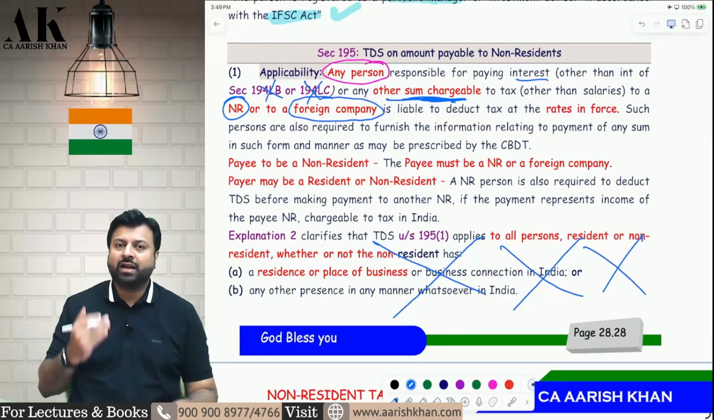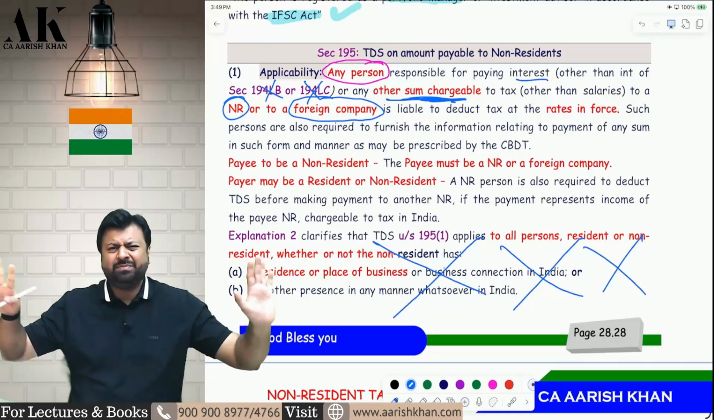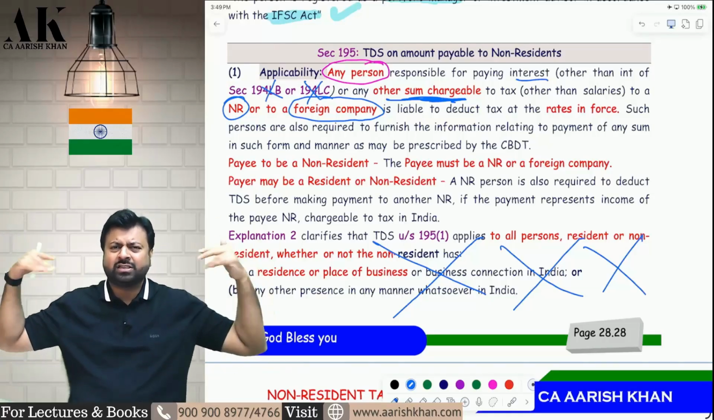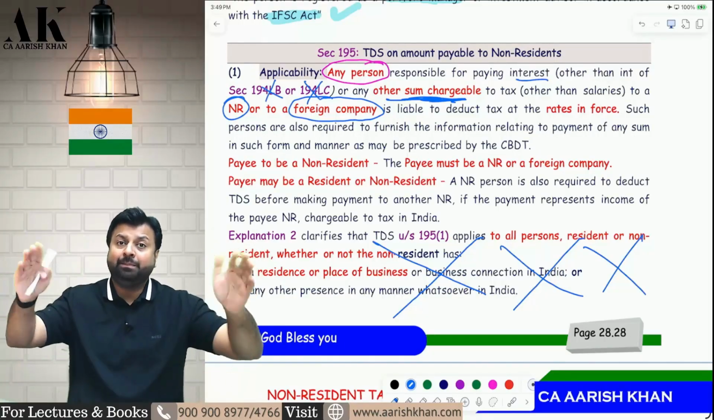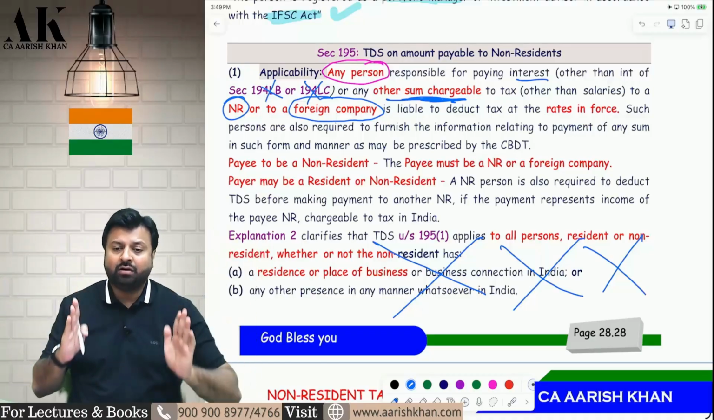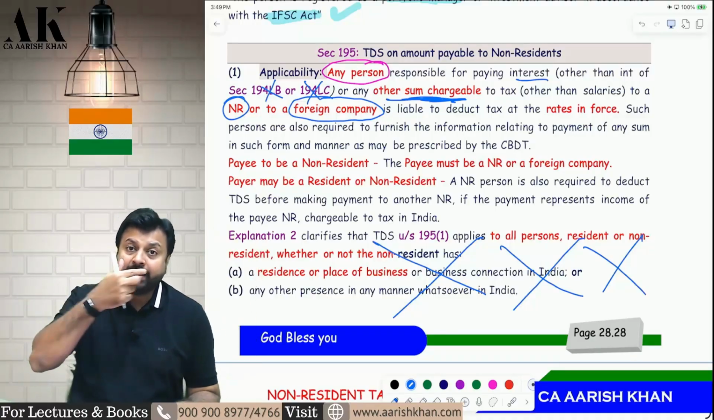To deduct TDS under 195, again I am saying, who is the payer? The payer can be any person, resident, non-resident, having a business connection, not having a business connection, having a place of residence, not having a place of residence. Who is the payee? The payee is a non-resident or foreign company. Now, the most important question: when will TDS be deducted?